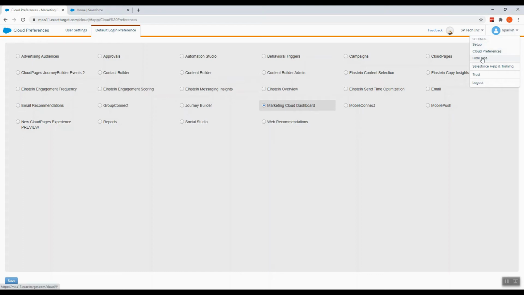Then there's show and hide tips. Let's keep the show tips because we are just beginning with Marketing Cloud. Then Salesforce helps in training.